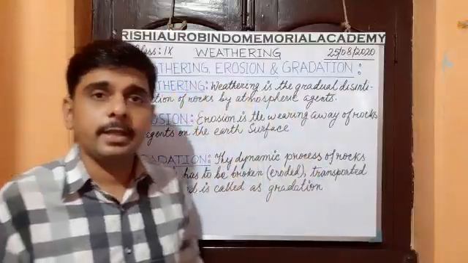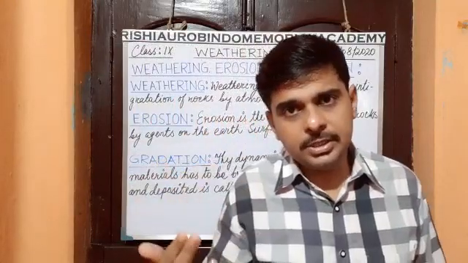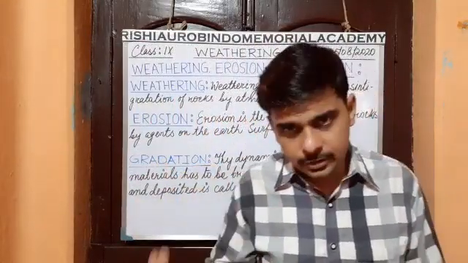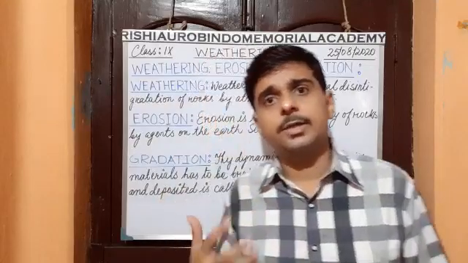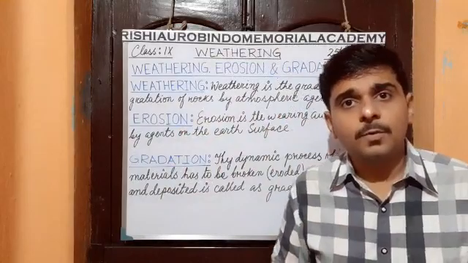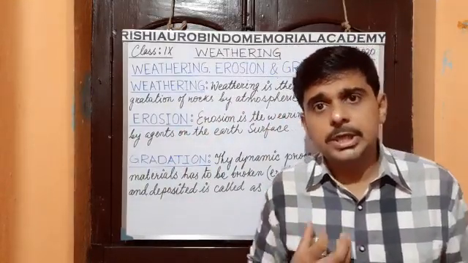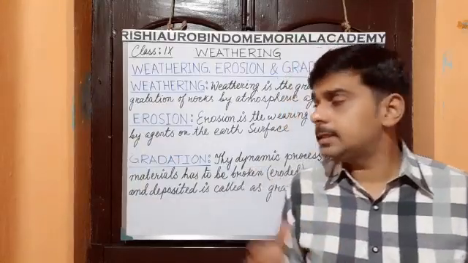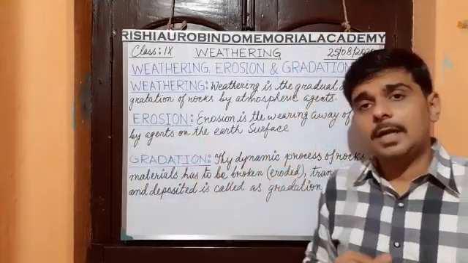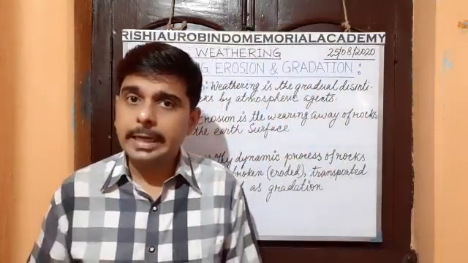In case of weathering, the atmospheric agents like temperature, rainfall, and humidity do their activity. And in case of erosion, the work of the river, the wind, the glacier, and the ocean currents activate the erosion. So weathering and erosion are interrelated.